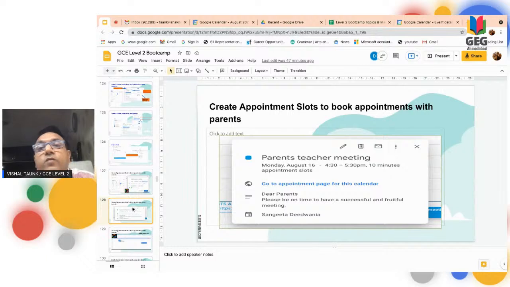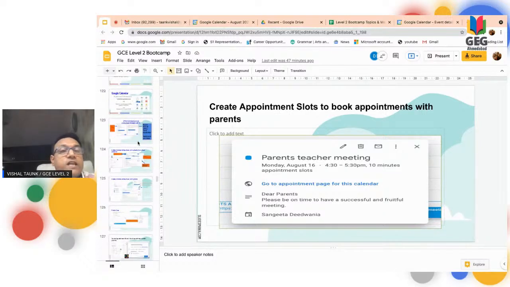This is actually one of the good features, and we basically use this feature to book PTM appointment slots with the parents during the PTM in a school. But this feature is only available with the school domain. Teachers who are using a personal calendar cannot use this feature. I have shown you one slide, the difference between the two calendars.